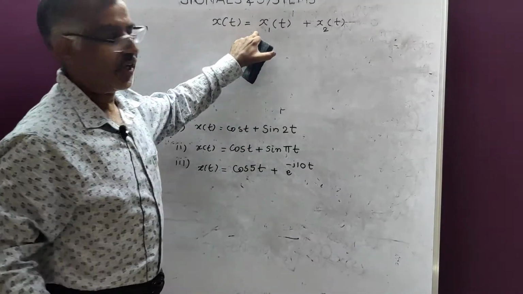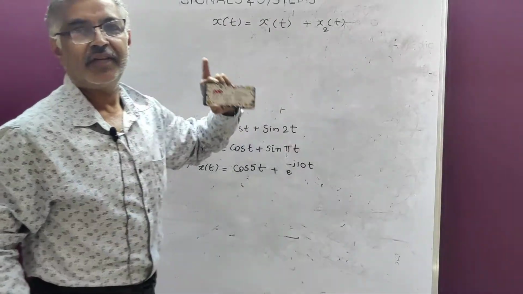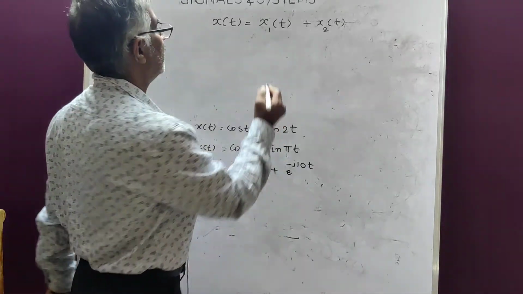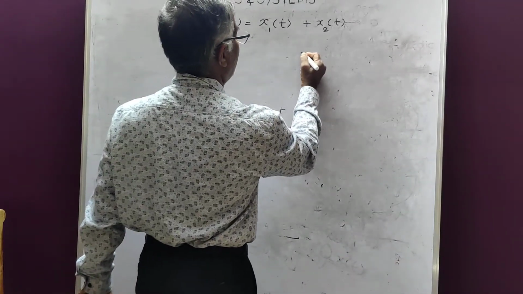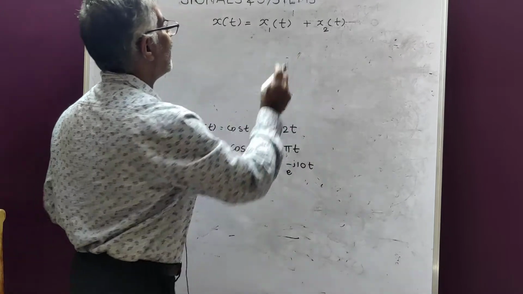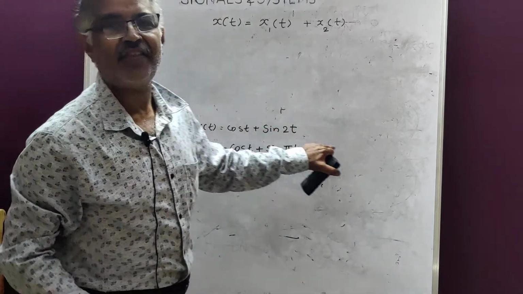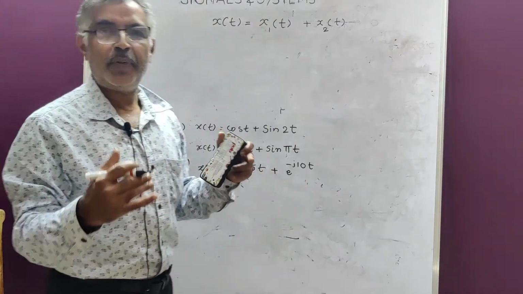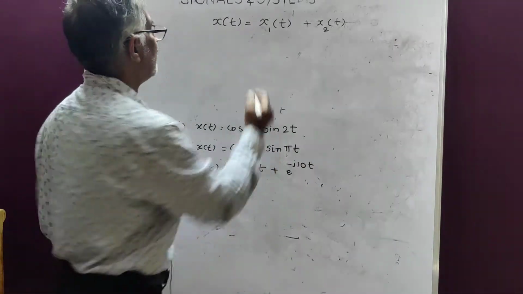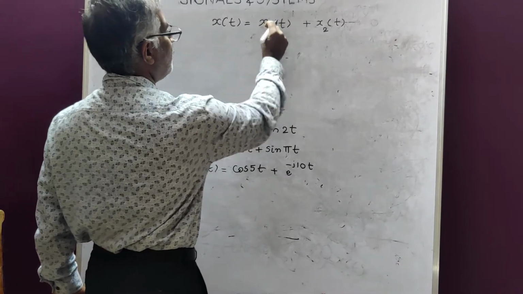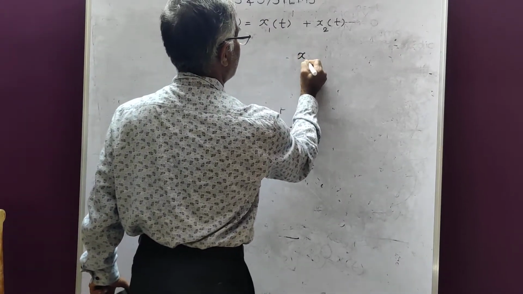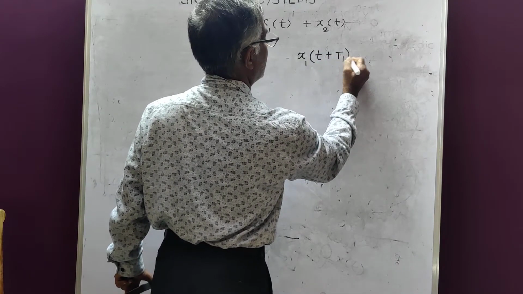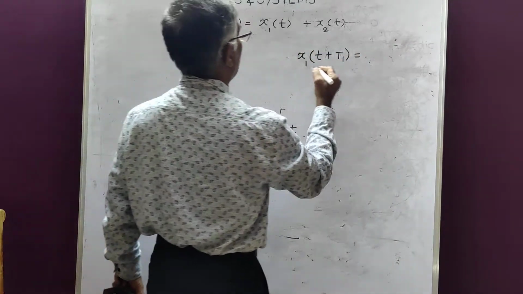See, x1 is periodic, x2 is also periodic, no doubt about it. Now you write the condition for periodic. So what is the condition for periodic? So one is cosine, another is sine. They are different. So the period will be different. So I will take up this one. So this is periodic. The condition is x1 of t plus t1 is equal to x1 of t.